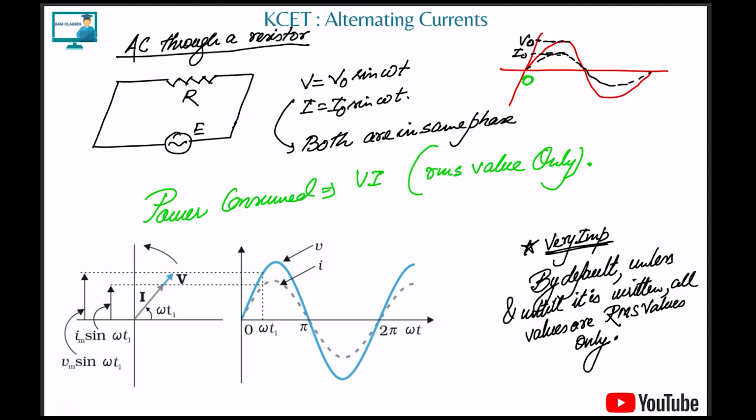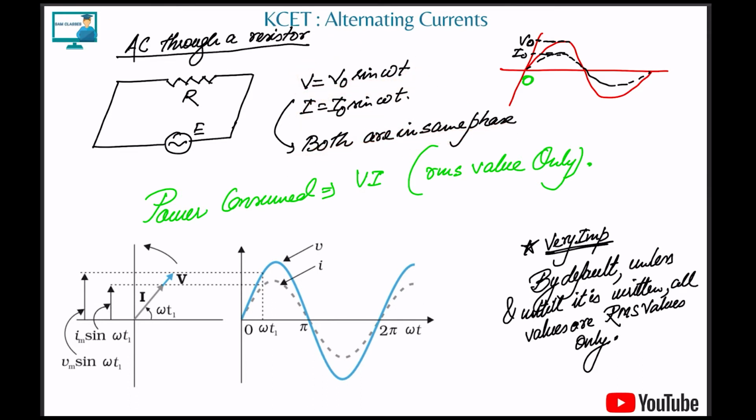Now AC through a resistor circuit. Let's say you have a resistor and you pass an AC through it. Sir, we have already done a DC circuit. What about a resistor? See, in this, the voltage V is equal to V naught sin omega t, and the current I is equal to I naught sin omega t. So both are in the same phase. What do you mean by same phase?